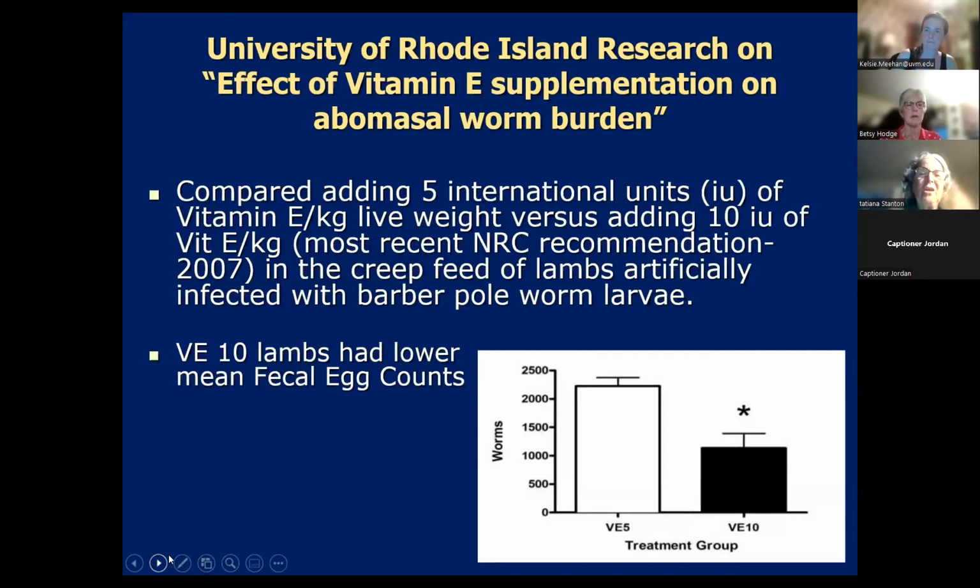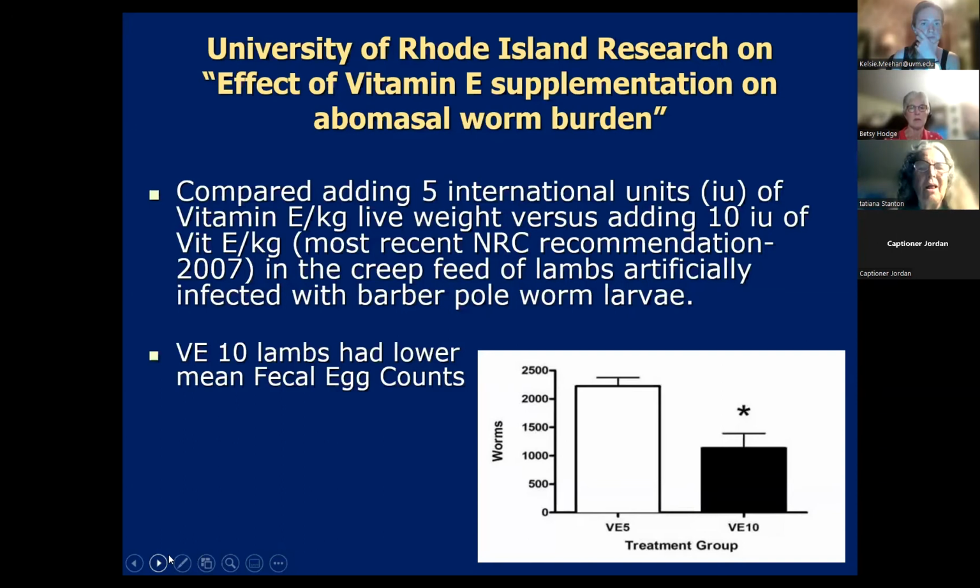And then at University of Rhode Island, they did a study where they looked at, in 2007, the National Research Council had greatly upped the amount of vitamin E they said that sheep needed. And this would be the same for goats. And so they upped the requirements. So what University of Rhode Island did is they compared the old requirements to the new requirements.